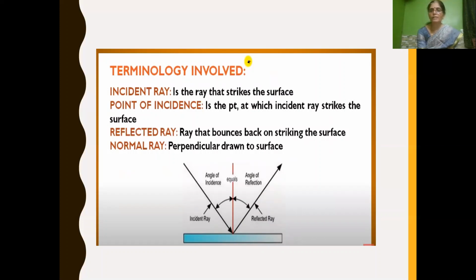After it strikes, it bounces back. The ray that bounces back from the striking surface is called the reflected ray. And if you draw a perpendicular line to the surface, we call that the normal. So these are the terms involved in reflection: incident ray, point of incidence, reflected ray, and normal.